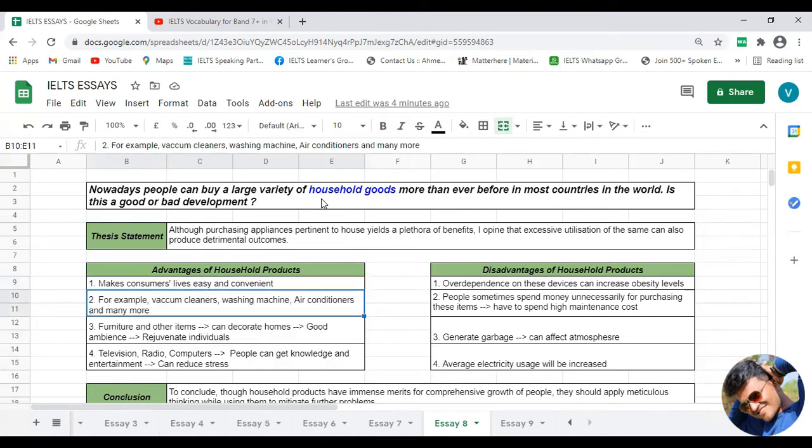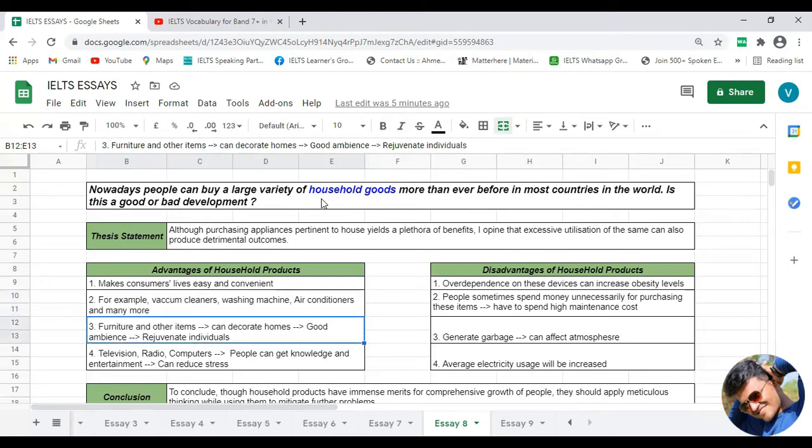This is the first advantage that you can include in your body paragraph number 1. Okay, now if you want to mention certain examples of these household products and how they can become advantageous in one's individual life, then you can include various examples. It may be possible that you have more examples than me, but according to me, some of the examples for these household products we have already discussed are vacuum cleaners, how they can make life easier. You probably all know very well. Washing machine is also another household product. Air conditioners and all those things are examples of these household products.